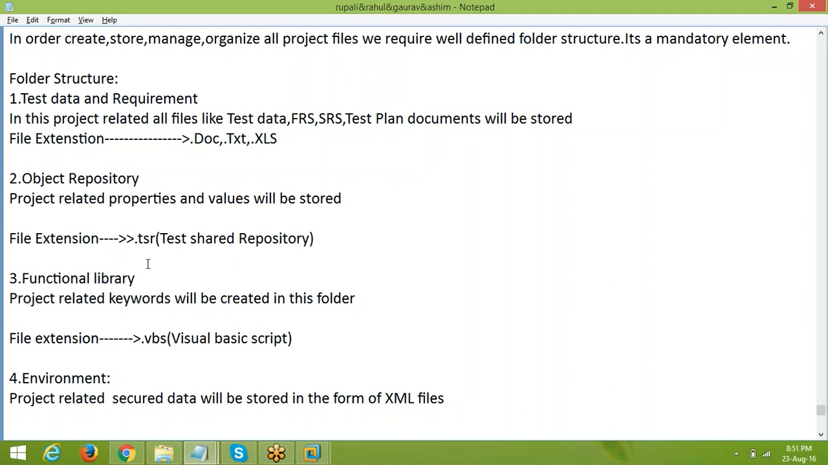Next, environment. Right now we are going to discuss the environment concept. Project related secure data will be stored in .xml format, extensible markup language.